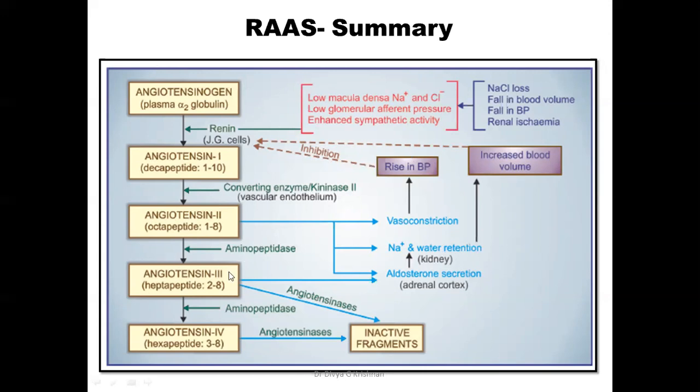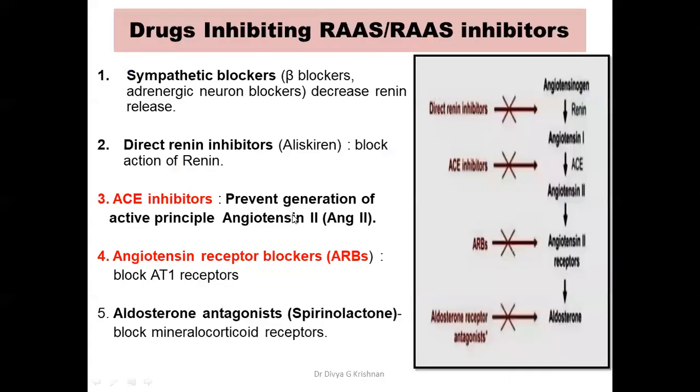This is the action of angiotensin 2, which is mainly done by acting on the angiotensin 1 receptor, the AT1 receptor. The angiotensin 2 doesn't act for a long time as it is metabolized to less potent metabolites, that is angiotensin 3 and 4, and these are further metabolized into inactive fragments by angiotensinases. This is the summary of the RAS pathway.